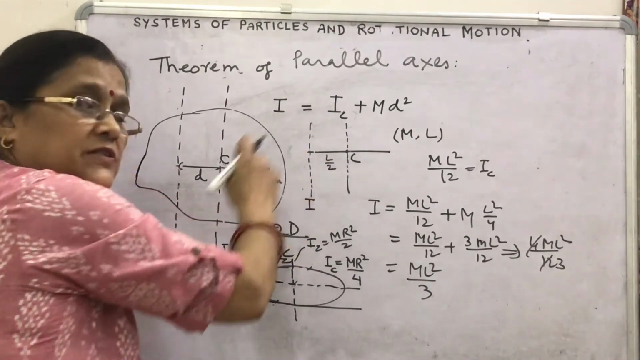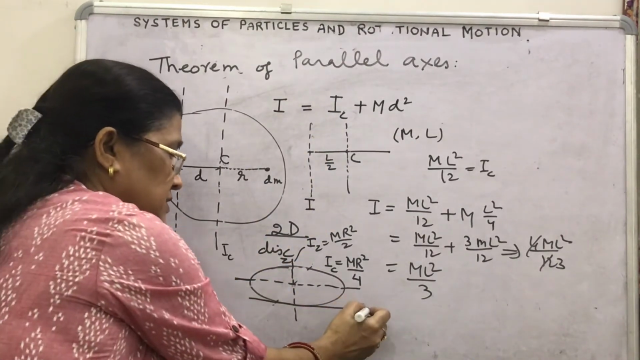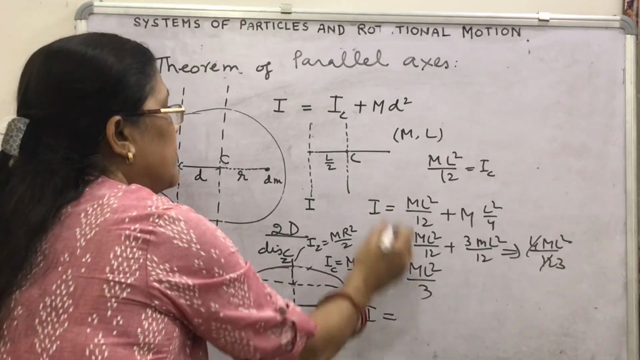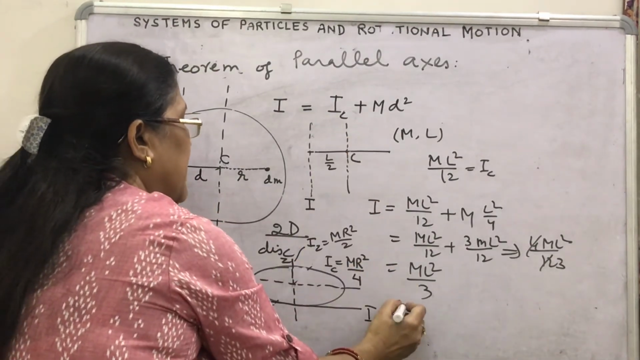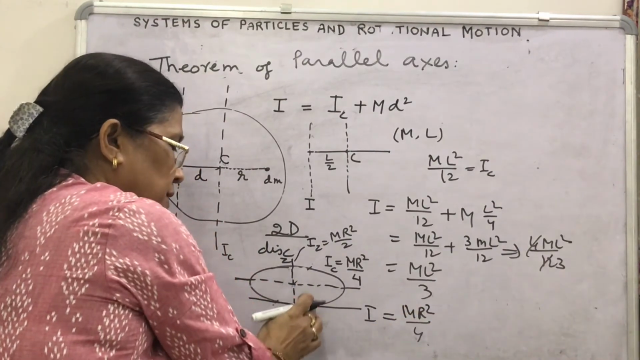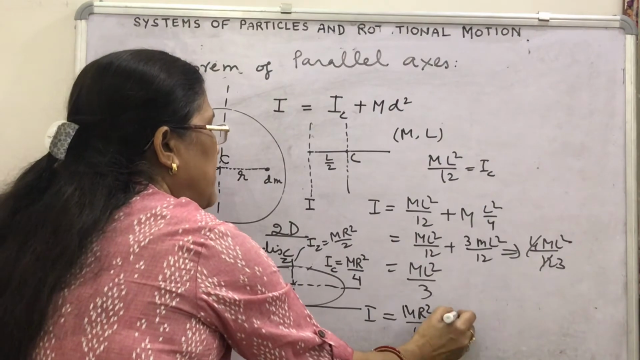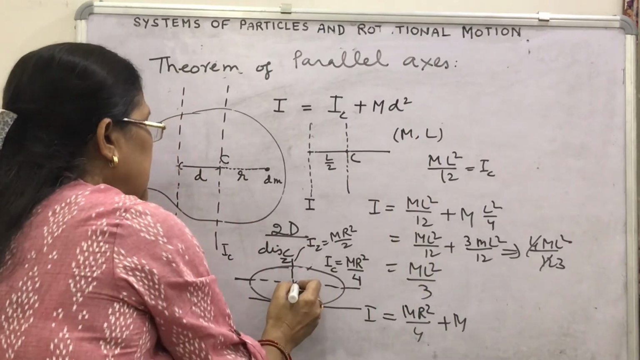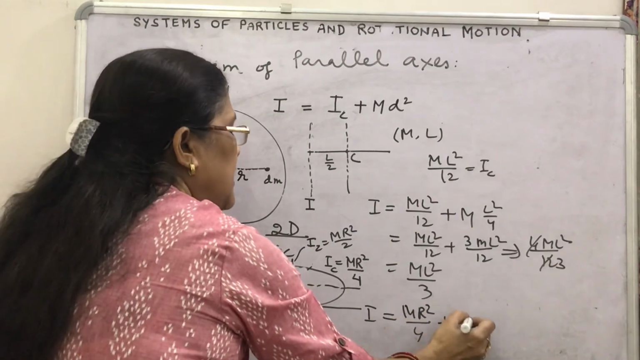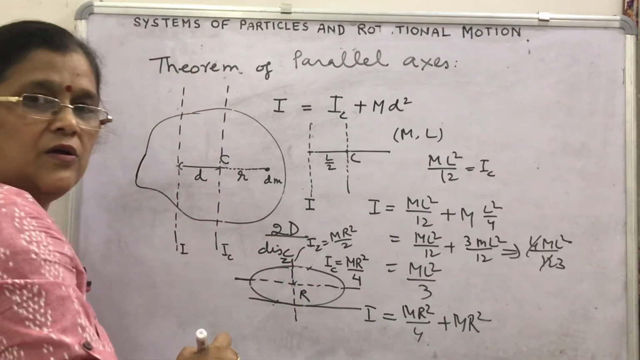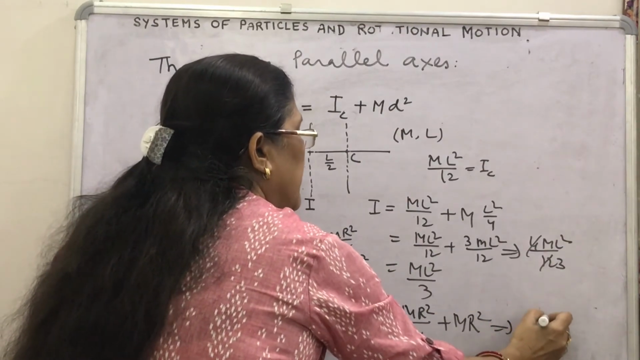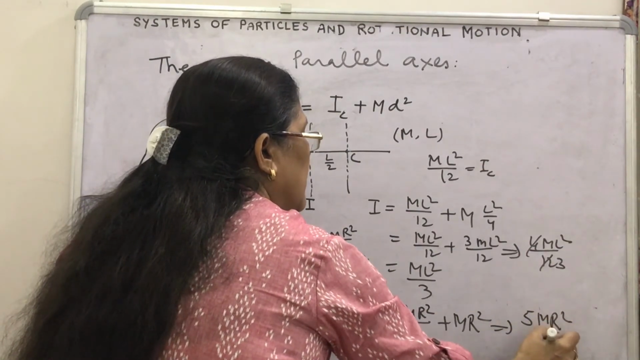You will apply this relation. Let this be I, but what will you write for I? I will be equal to IC, that is MR² upon 4, both are in the same plane, plus Md². What is d? The radius of the disc. Radius is R. Then you will find this MR². So what will be the moment of inertia? This is 5MR² upon 4.